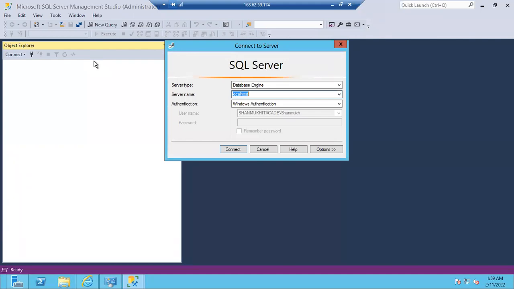Agree? How to refresh the servers. I hope everyone knows, right? How to refresh the servers, how to connect, how to disconnect. Okay, yes, sir.